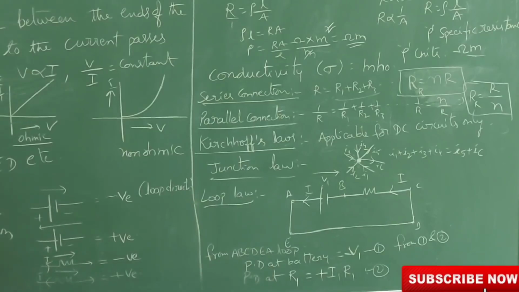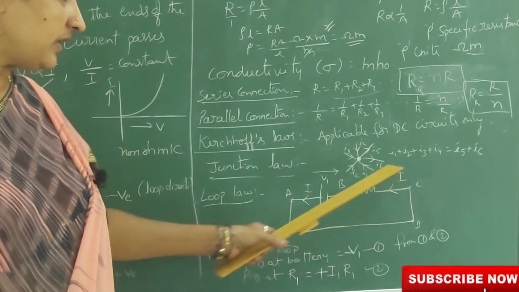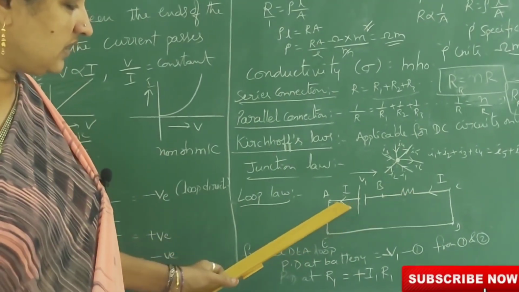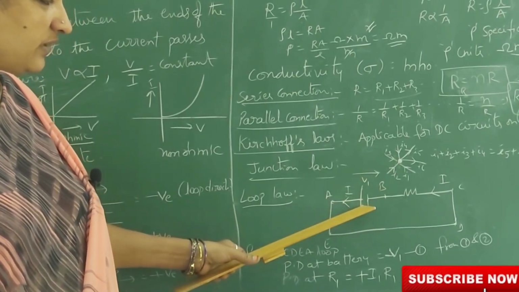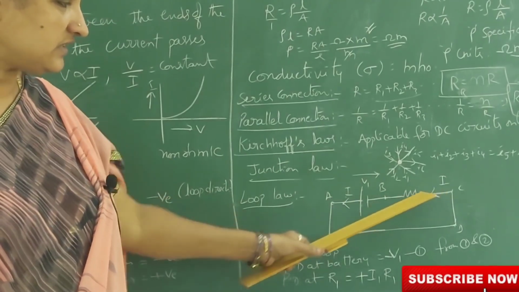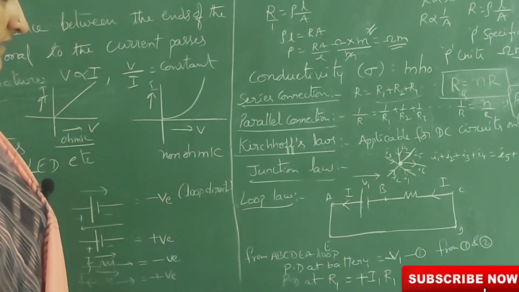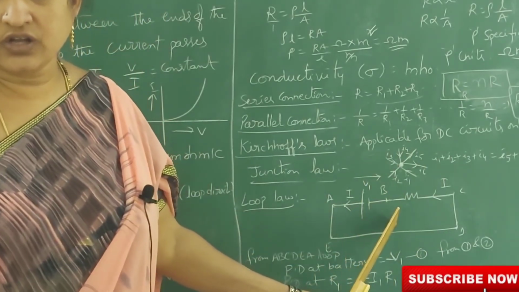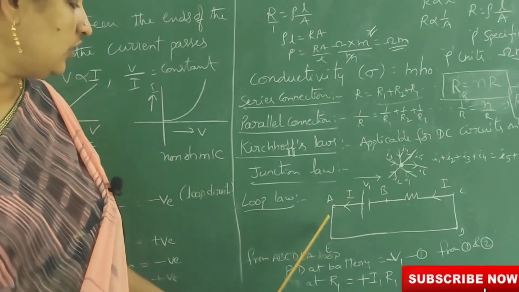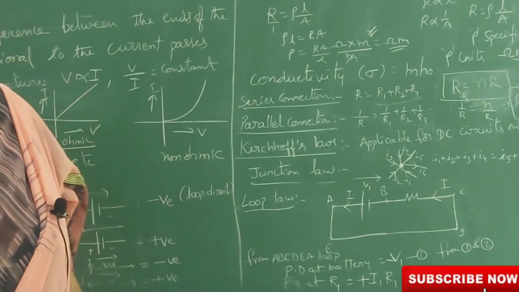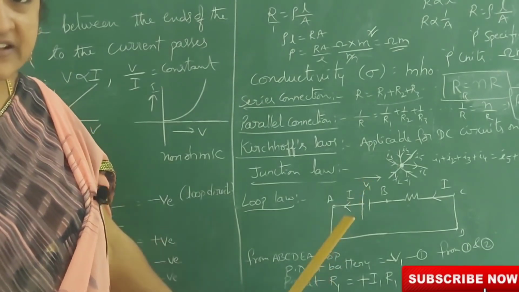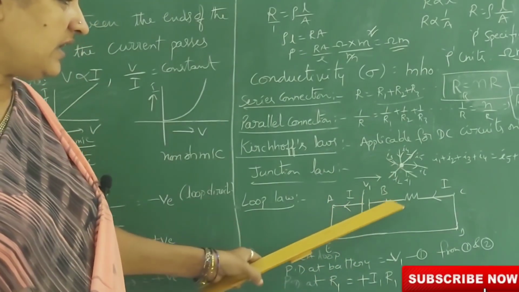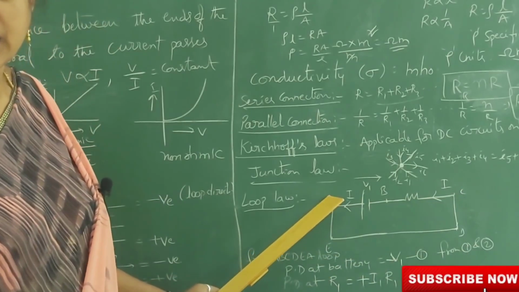Loop law. What is the loop law? In a closed loop, observe here, we have one battery, which gives a potential difference. Here we have a resistance, and at the ends of this resistance we also have a potential difference. The algebraic sum of the potential differences in a closed loop is 0. That is loop law. Here we are observing that A, B, C, D, E, A is a loop.